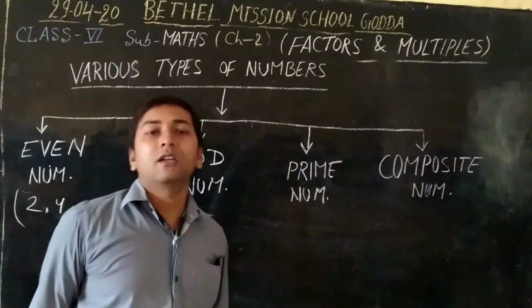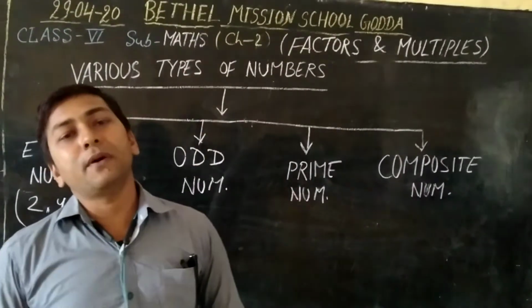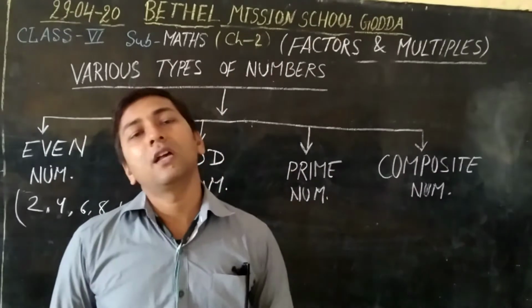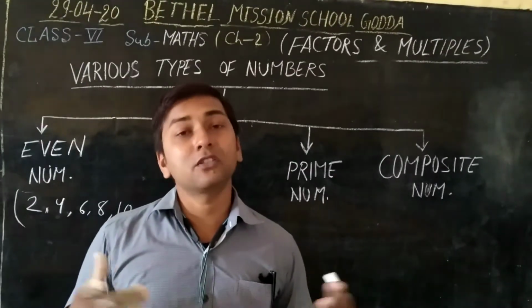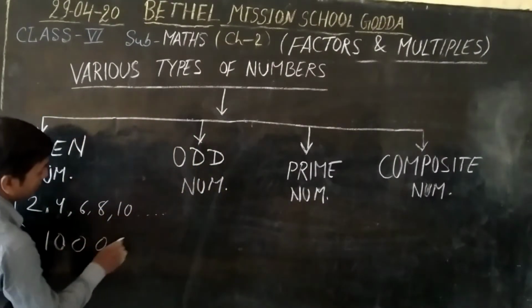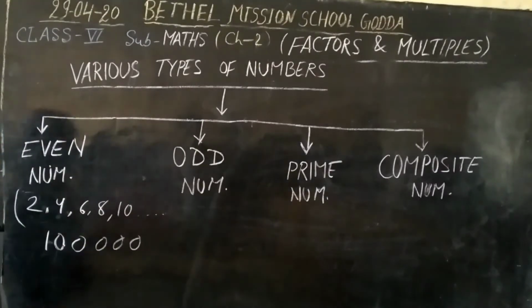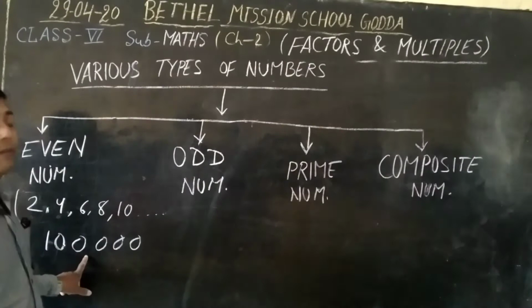So all the multiples of 2 are called even numbers. Suppose that we are taking this one. So this number is also called an even number, because we can divide this number by 2.